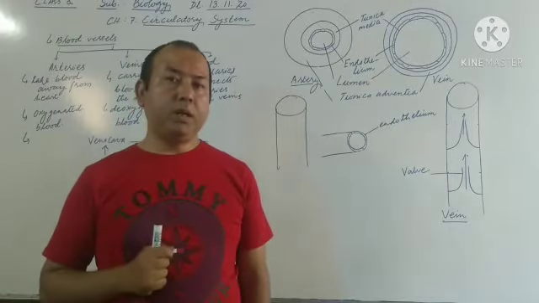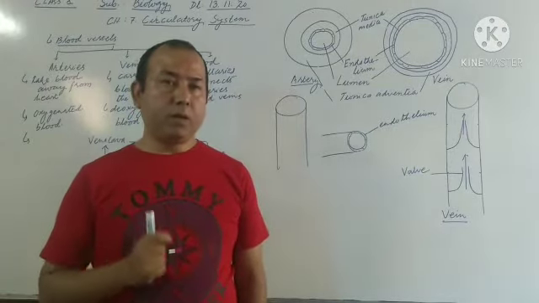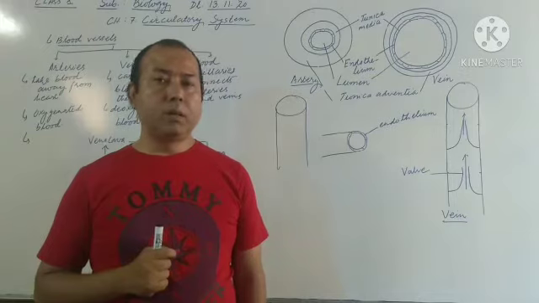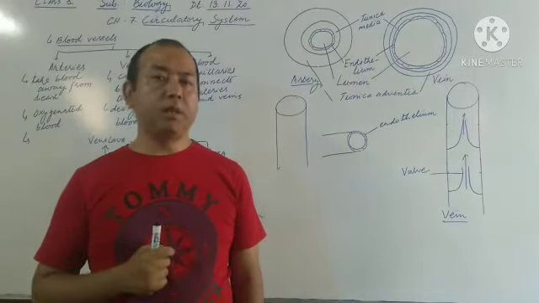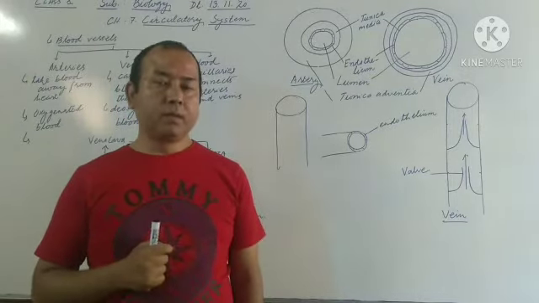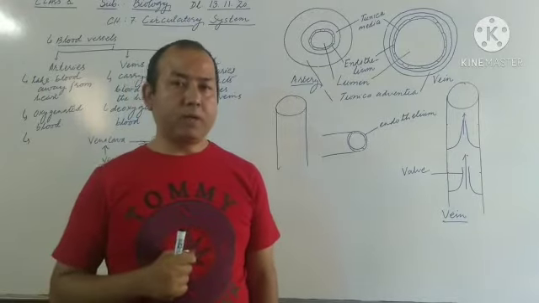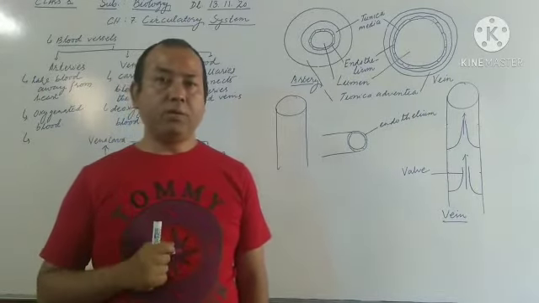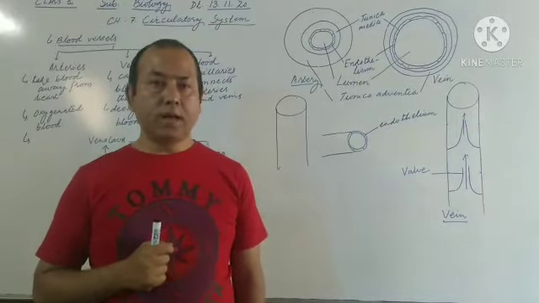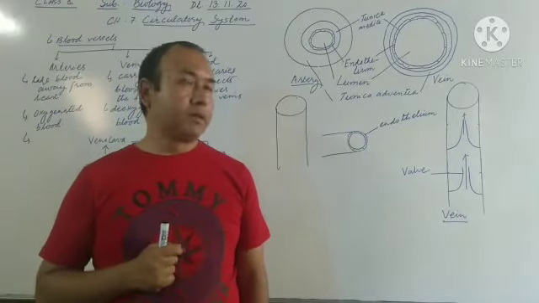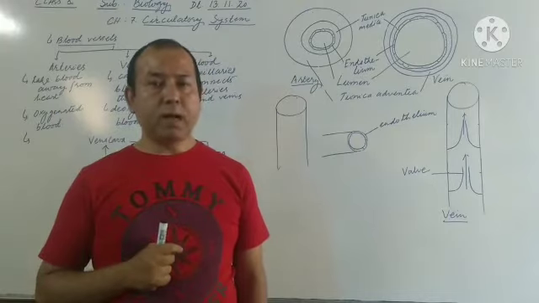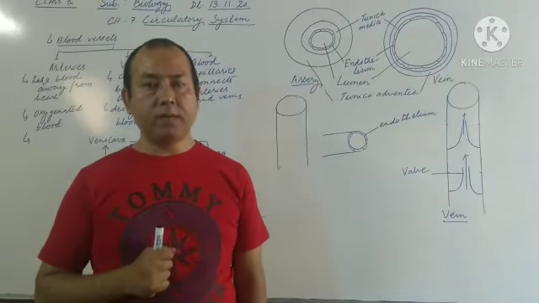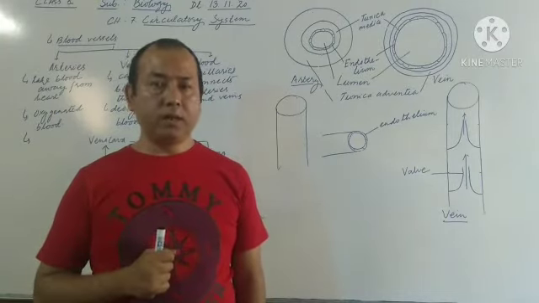Before starting this chapter, we missed one topic in the previous class, that is the function of the blood. So let me explain to you that one first, then only we will be starting this topic. If you are asked about the function of the blood, then you are supposed to say that the blood helps in the transport of oxygen and carbon dioxide during respiration.